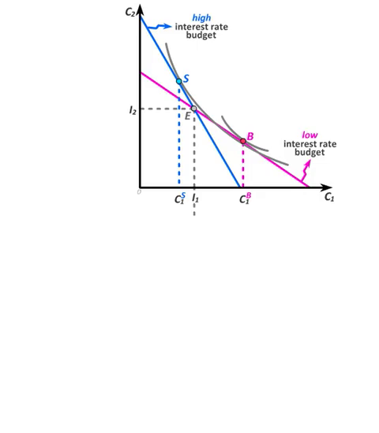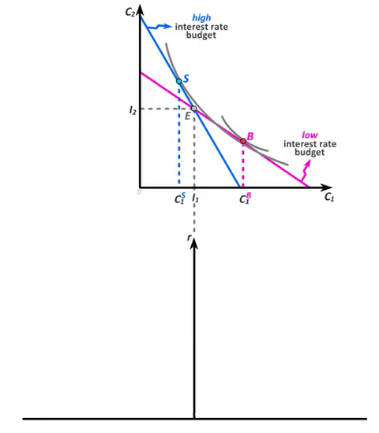On the lower graph, we now want to represent both borrowing and savings, and we'll use the following trick to do it. We'll place the vertical axis that measures the interest rate right below I1, the income that the consumer has in period 1. Anything to the right of that will be labeled borrowing. Anything to the left of it will be labeled savings, which is equal to negative borrowing.